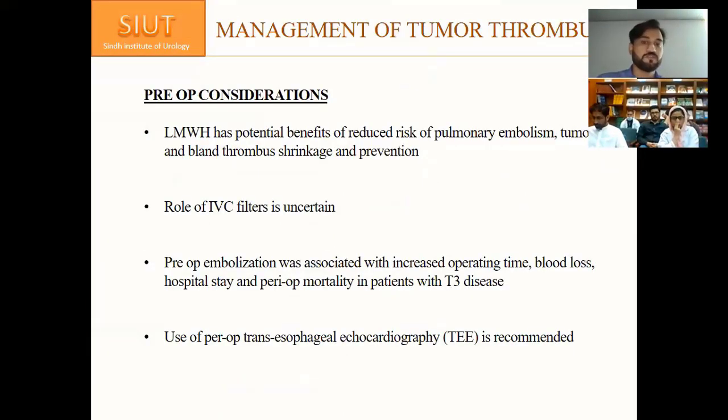So, pre-op considerations in the management of tumor thrombi. Low molecular weight heparin has a potential benefit of reduced risk of pulmonary embolism, tumor and bland thrombus shrinkage, and prevention. The role of IVC filters is still uncertain. Pre-op embolization was associated with increased operating time, blood loss, hospital stay, and peri-op mortality. Use of pre-op transesophageal echo is recommended.